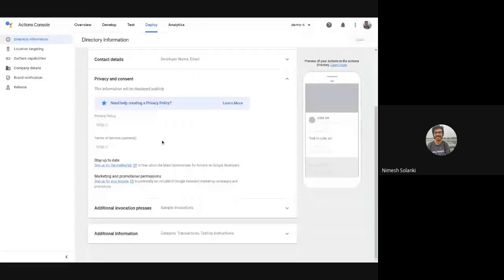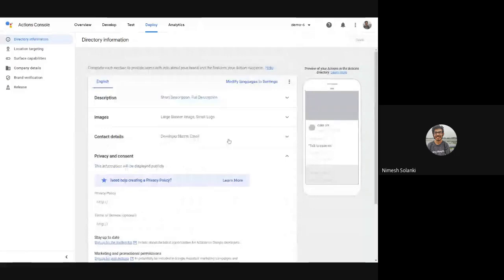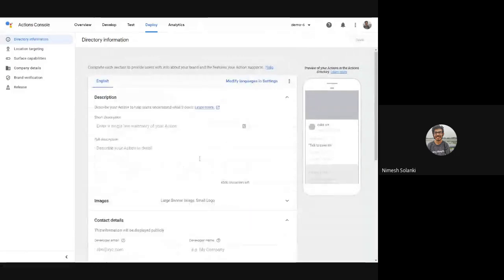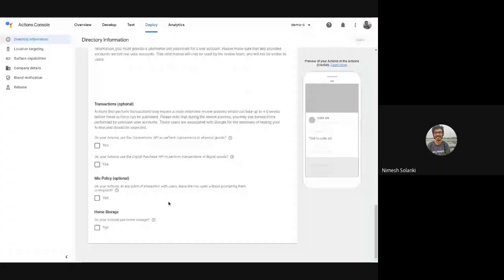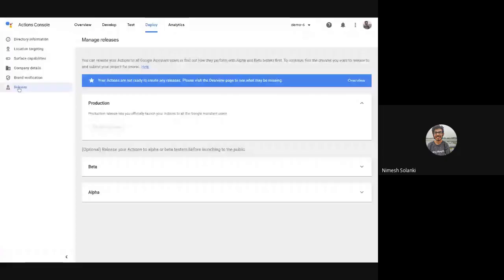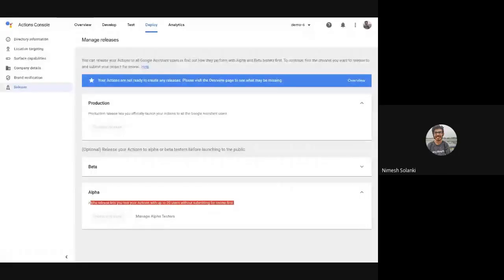I knew where it was in the old console. Let me check. Images, contact details, additional information. Oh, there's a tab called release. I think it should be here. Over here, as you can see, alpha release lets you test your actions with up to 20 users without submitting for review first. Here you can add the email addresses of your friends or colleagues. They will get an email or notification that they are an alpha member of your application.